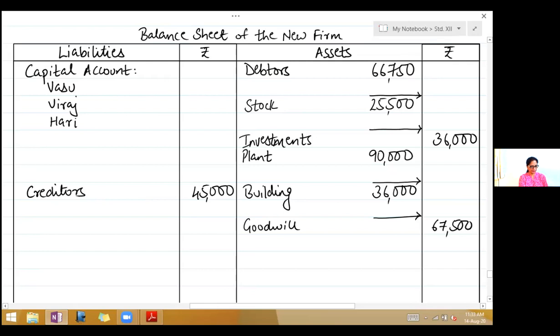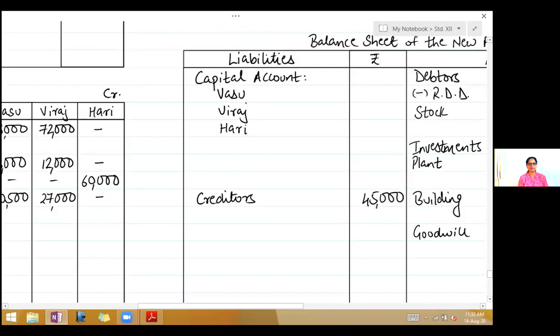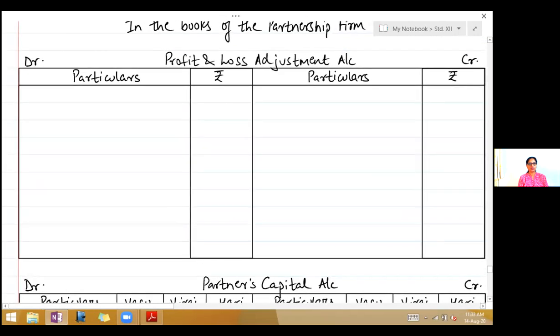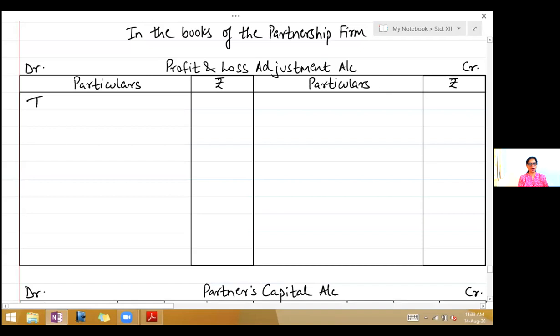Okay. Third adjustment, reserve for doubtful debts is to be created at 1,500. So again on the asset side, debtors, write less RDD 1,500, outer column 65,250. Now where will second effect come? Debtors have decreased in value. The asset has decreased in value. So debit profit and loss adjustment account, right? To RDD account 1,500.